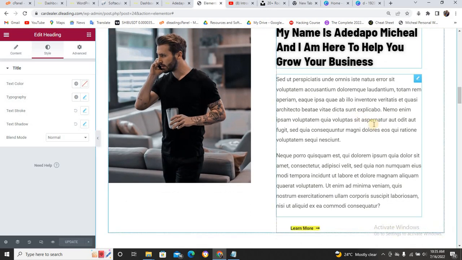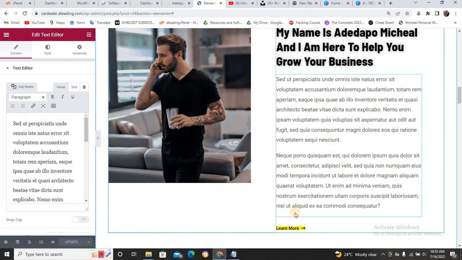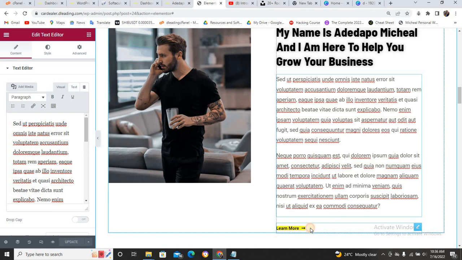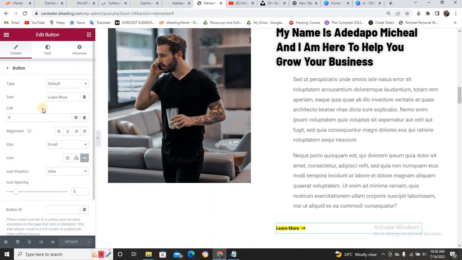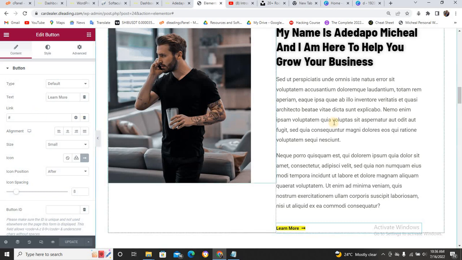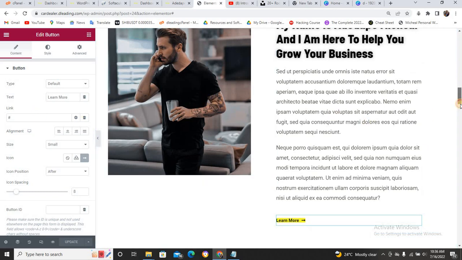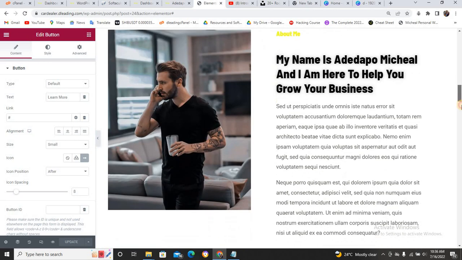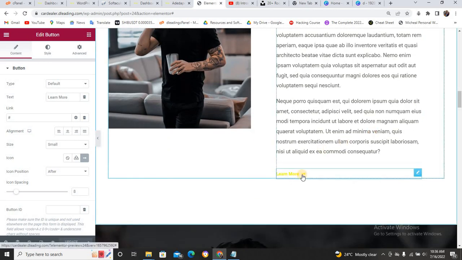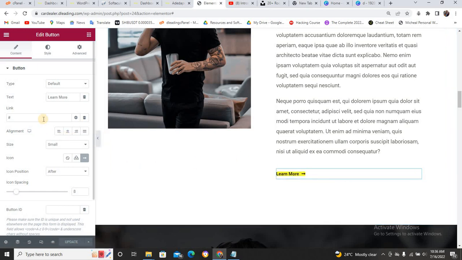You can type anything here about you, and this is a button. Now we'll talk about learn more. Naturally in this place now, this learn more is not linking to any place. But in your own case, if you want it to link to another page, you can go and create another page that it will link to. But if it is me, I'll just put it as contact us, and I will put contact us here.